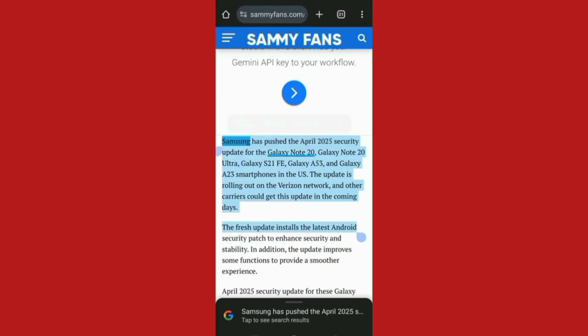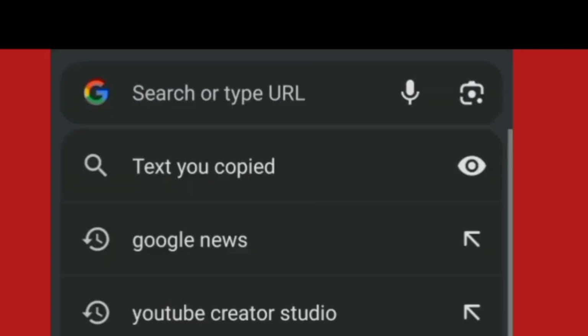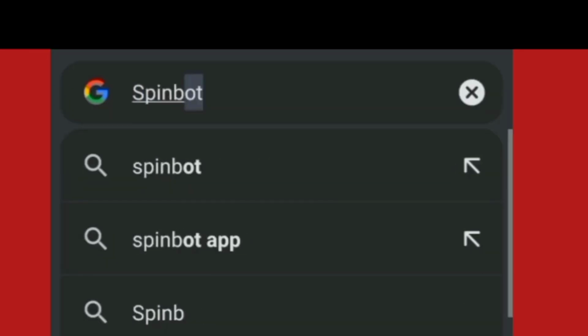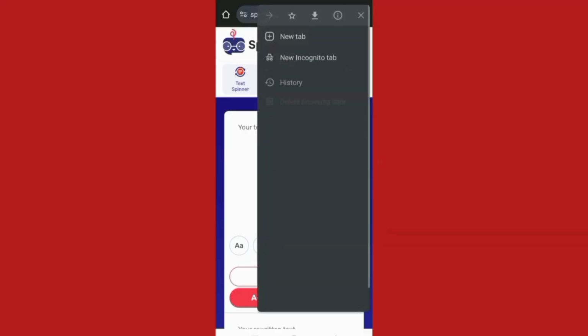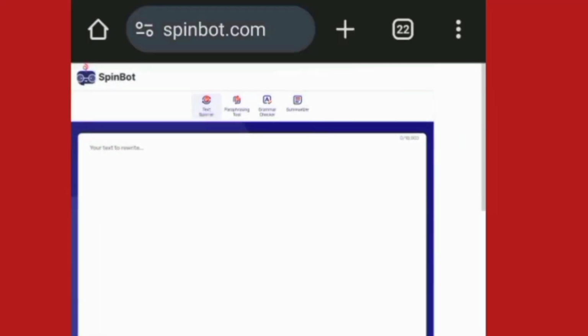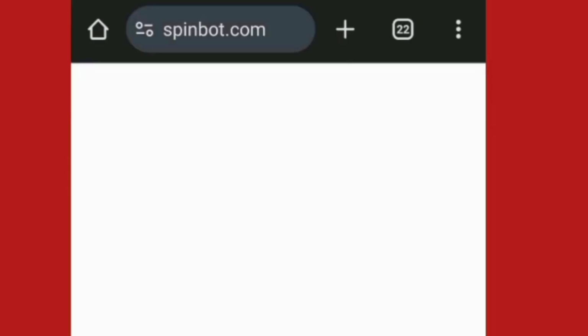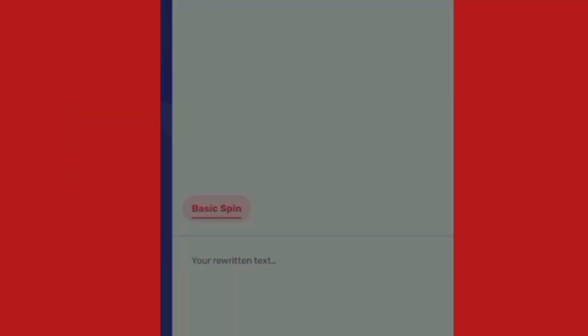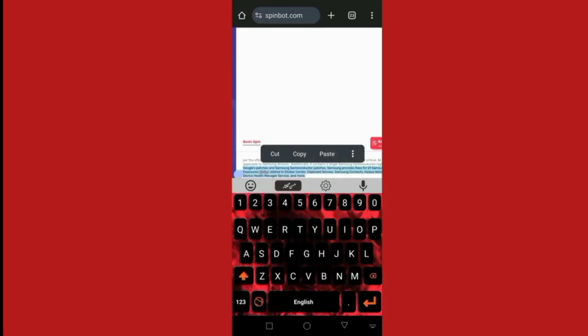Select and copy some part or the complete info of this article, and come back to Google Chrome and search for spinbot.com. This dashboard opens on your screen. Click it and open the desktop site. Paste here the info we copied from the article, and then click basic spin. In just a few seconds, the spinner will rearrange your article. Now copy the bottom paragraph.